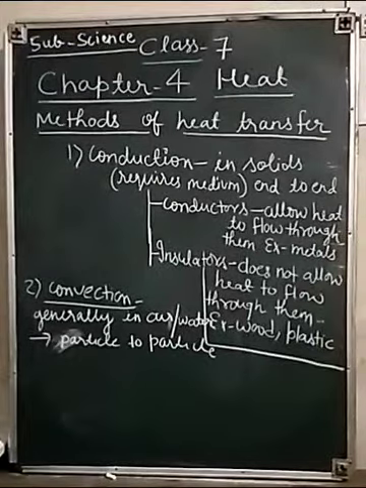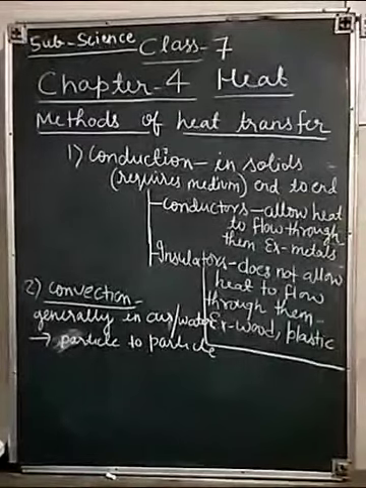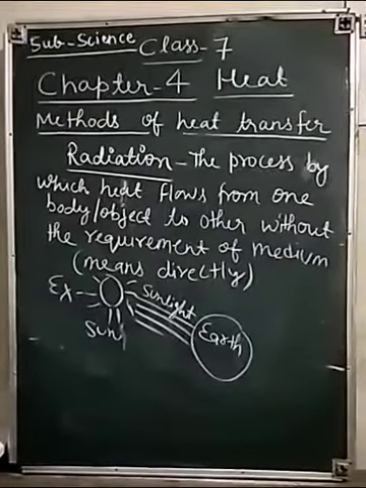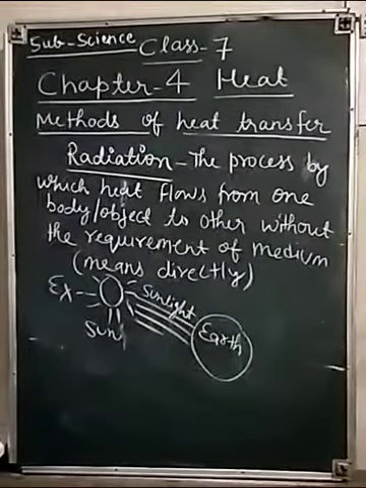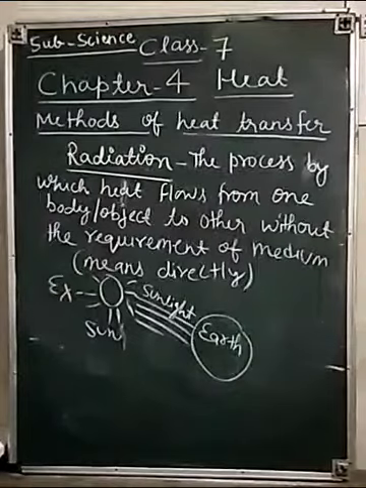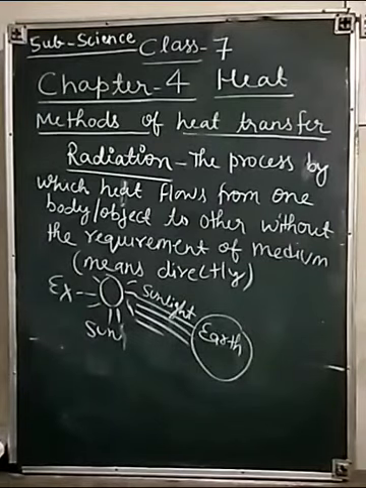Today let's know about the third method of heat transfer, that is radiation. Children, when we come out in the sun, we feel warm. How does the heat from the sun reach us? It cannot reach us by conduction or convection, as there is no medium such as air in most of the space between the earth and the sun.